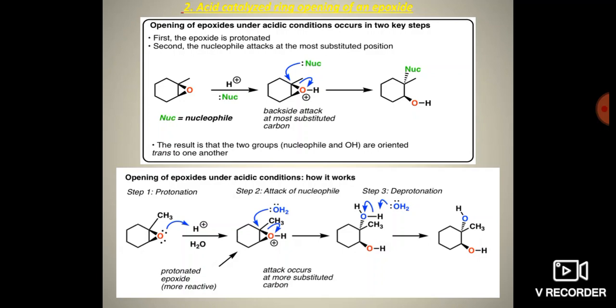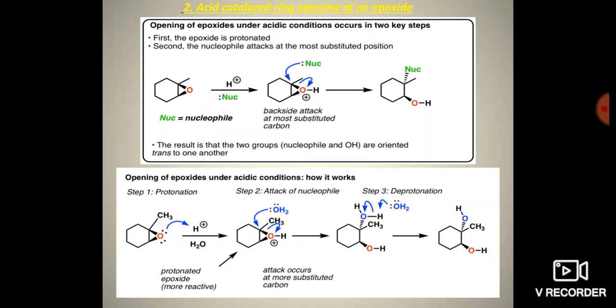So first step, what happens? First H plus, that is acidic proton, reacts with oxygen because it contains lone pair of electrons. You see in the second structure, in the first step protonation takes place. So oxygen carries a lone pair of electrons attacked to hydrogen, that is proton, from acidic condition. So there is a formation of protonated epoxides. After that, second step, attack of nucleophile to the most substituted position.